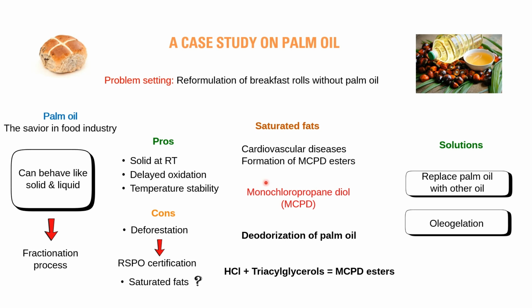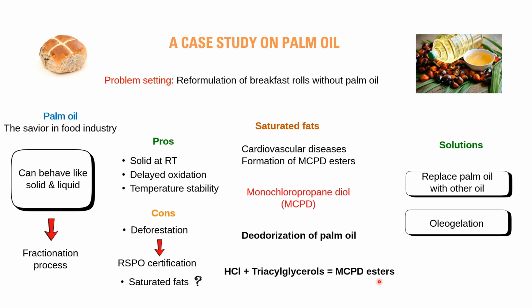But what is more concerning to the food industries is formation of something called MCPD esters, that is monochloropropanediol esters. When palm oil undergoes the deodorization process, there is production of hydrochloric acid. This hydrochloric acid has the ability to interact with triacylglycerols of palm oil, resulting in production of monochloropropanediol esters, which is a carcinogenic compound. The concentration at which it is present in palm oil is high. That's why it is of concern to food manufacturers.